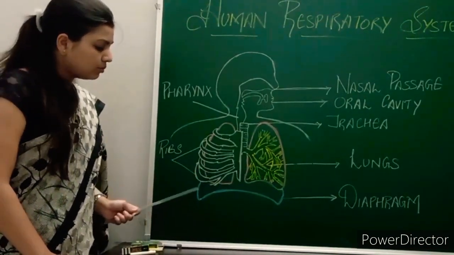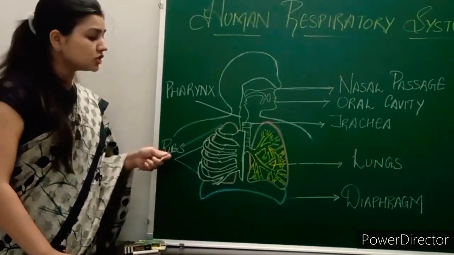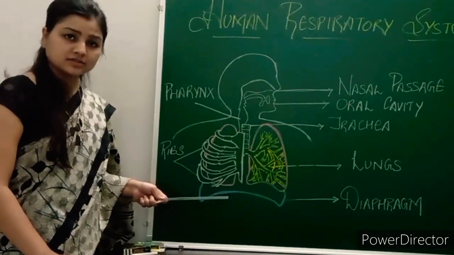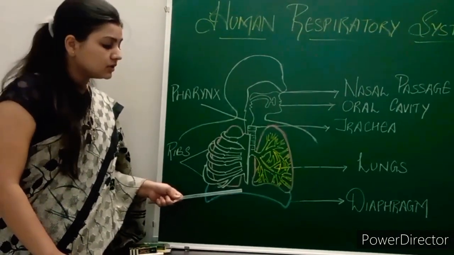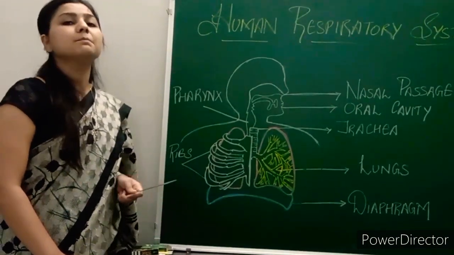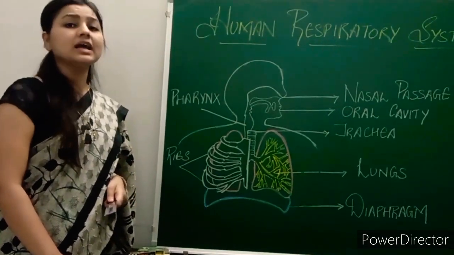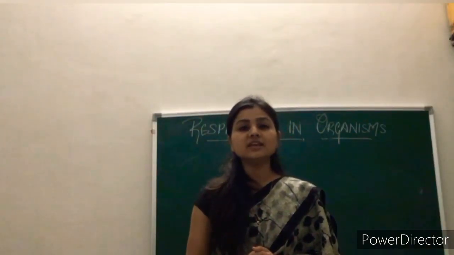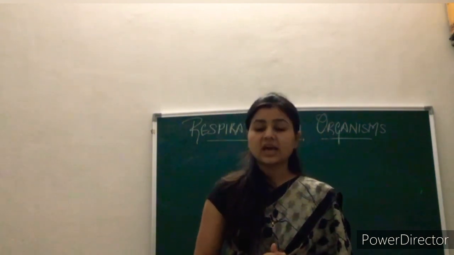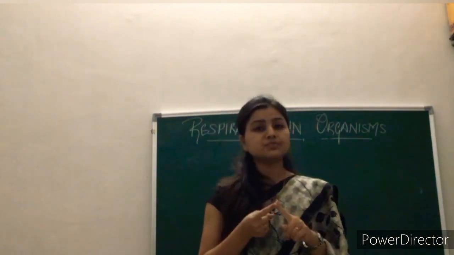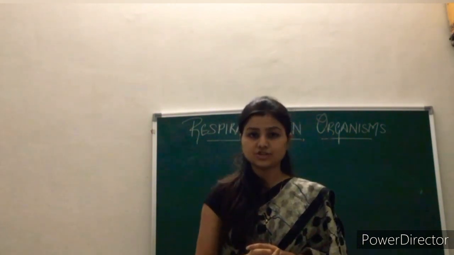Now at the bottom you can see the dome-shaped muscle which is located just below your rib cage and lungs. This muscle is said to be the diaphragm. Now the diaphragm and ribs play a major role when you inhale and exhale air. We will be seeing how. So now we have seen how the air goes into the lungs. But as we just said, the ribs and diaphragm play a major role in inhalation and exhalation.